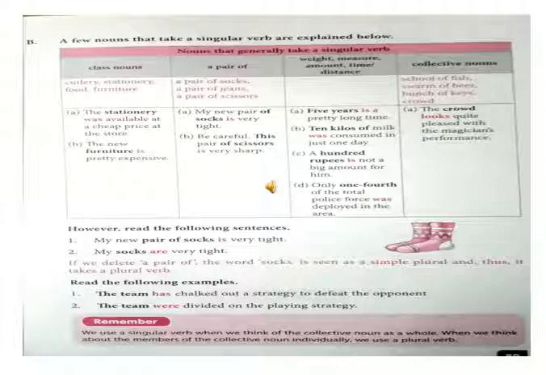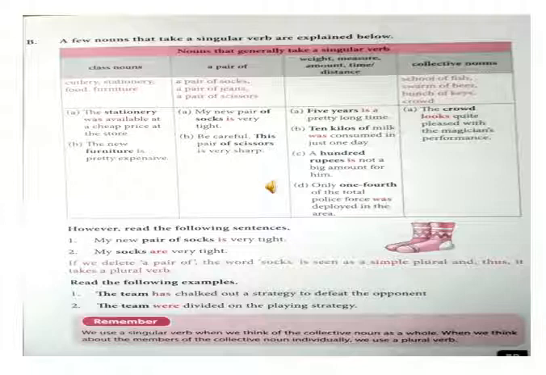However, let us read the following sentences. My new pair of socks is very tight. My socks are very tight. When we say pair of socks, we use is, and when we simply say socks, we have to use are. If we delete a pair of, socks is seen as a simple plural and thus it takes a plural verb. Now let us read the following examples.